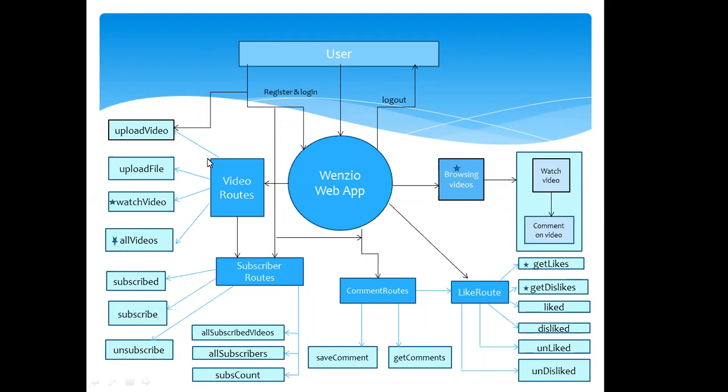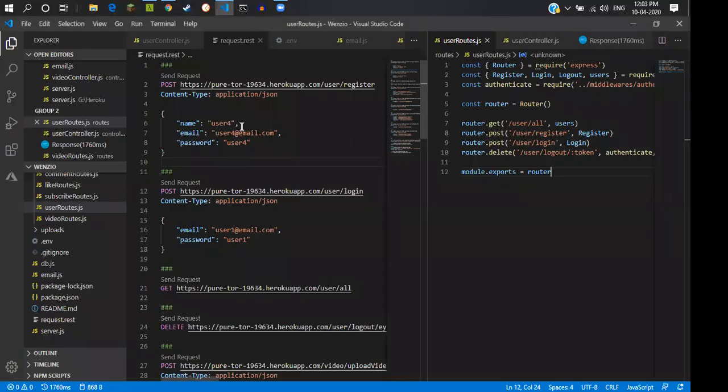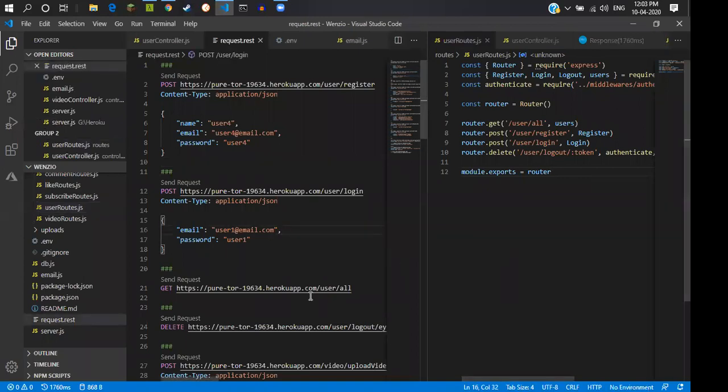Now, Yangesh, you can share your screen. Yeah, so you have to stop your share. Yeah, go ahead with the user related routes.